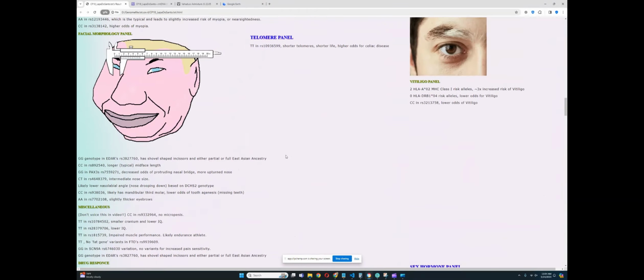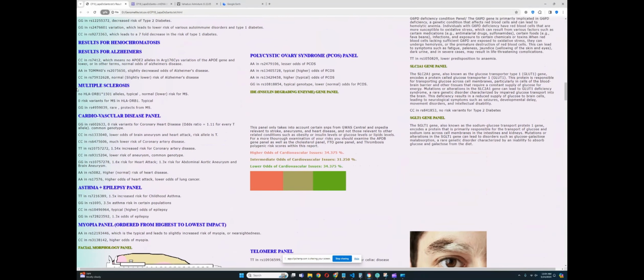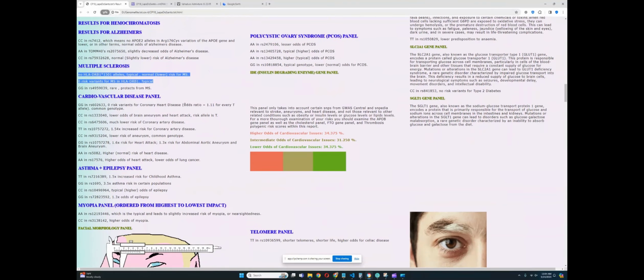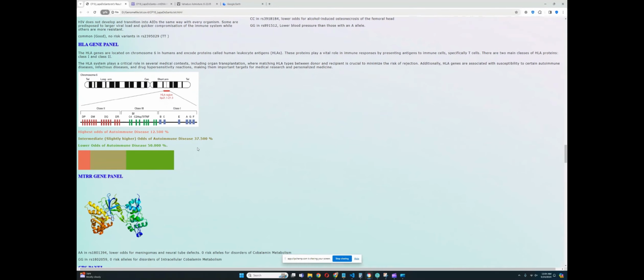So I think I skipped over the multiple sclerosis panel. It should have been a little bit earlier. Let's scroll past this again. Multiple sclerosis, where was that? Yes, so he doesn't have any risk variants for MS and HLA. He has a genotype that's actually rare that protects from multiple sclerosis, which is really cool. So for the HLA gene, it looks like he's definitely quite good. He's protected from a lot of stuff based on his genotype in HLA, which is really quite good.